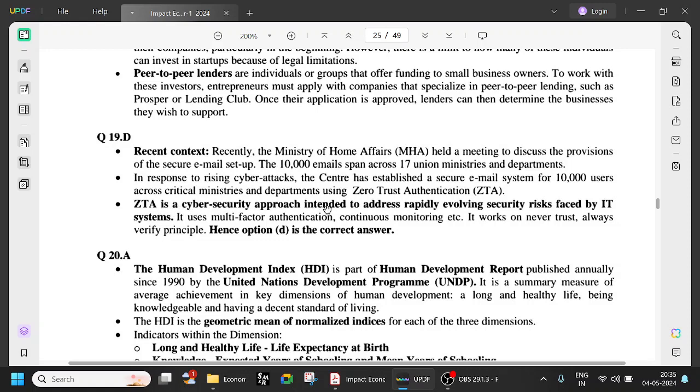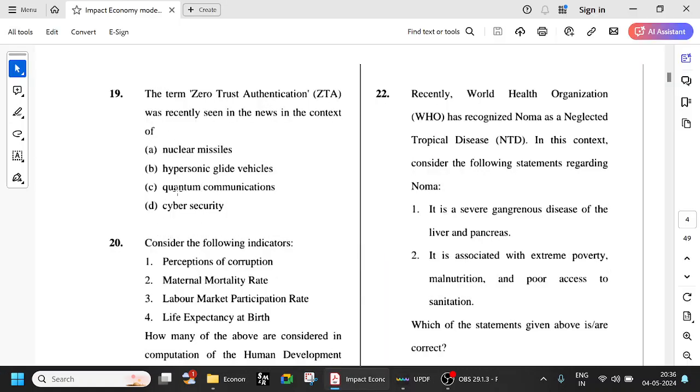ZTA is a cybersecurity approach intended to address rapidly evolving security risks faced by IT systems. It involves multi-factor authentication, continuous monitoring, etc. So: never trust, always verify. That means once you try to log in, it will ask for an OTP perhaps, and some random code generated on an authenticating device. So that is ZTA. Zero trust authentication is about cyber security.